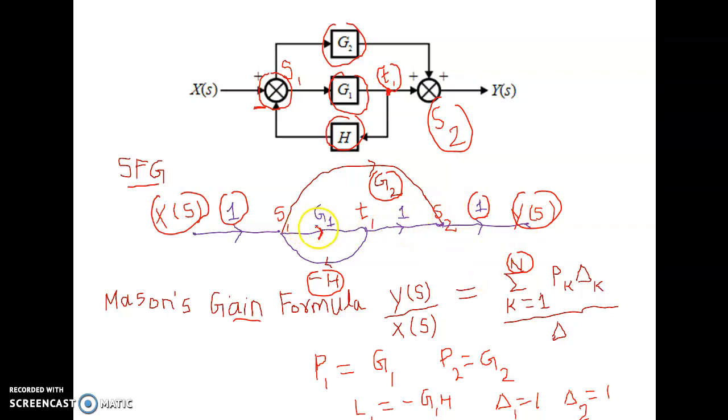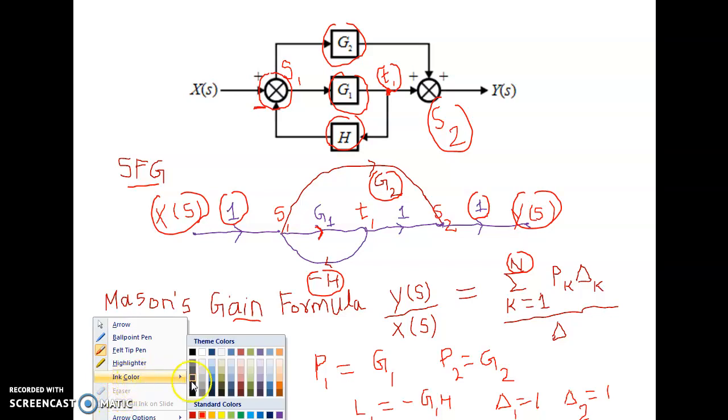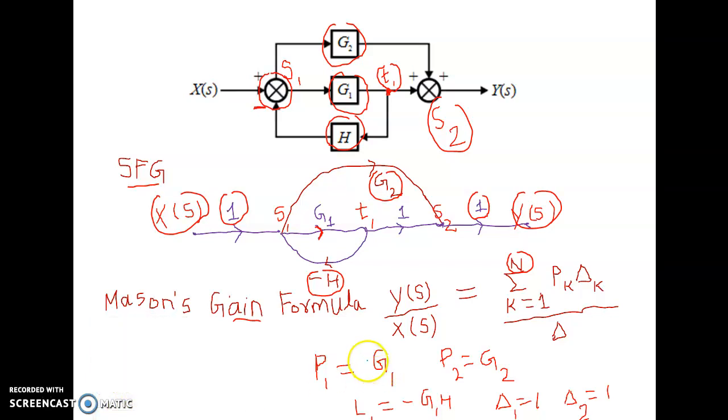So there is one forward path with a gain. You need to multiply all these gains: 1 into G1 into 1 into 1. So the gain of the first forward path is G1. Similarly, there is one more forward path, from X(s) to S1, the gain is 1. From S1 to S2, the gain is G2, and from S2 to Y(s), the gain is 1. If you multiply all these, for path 2 the gain will be G2.